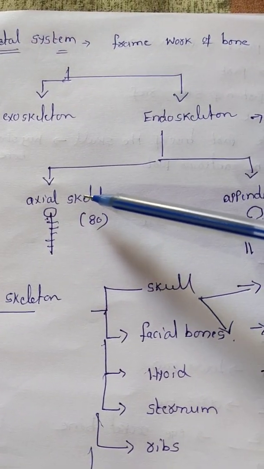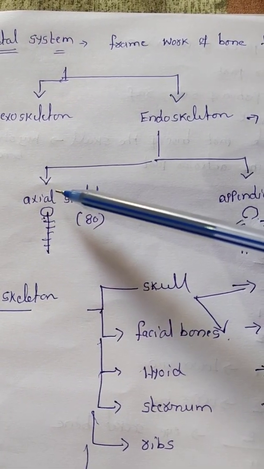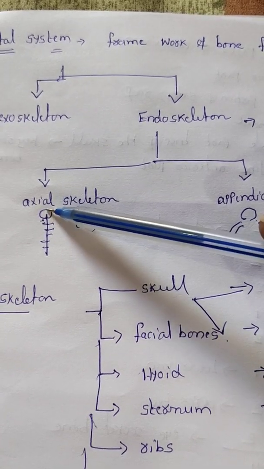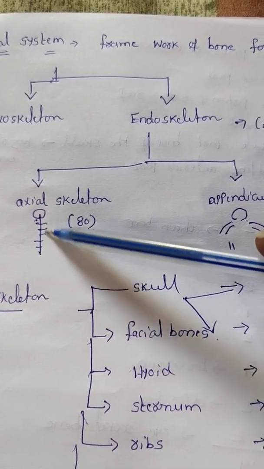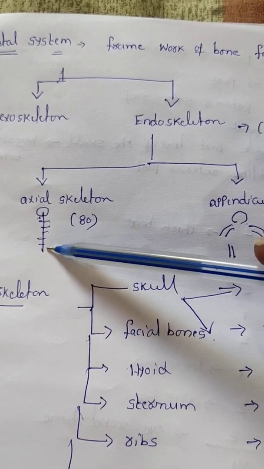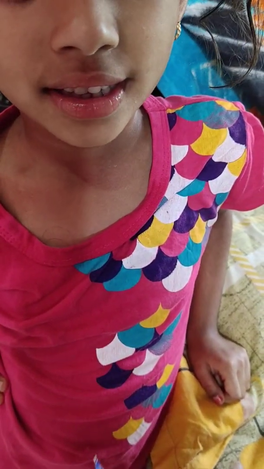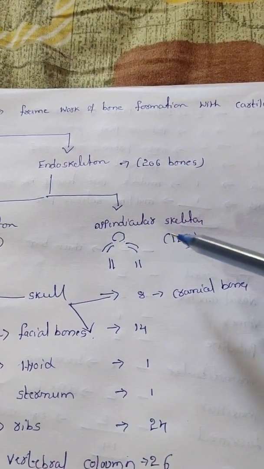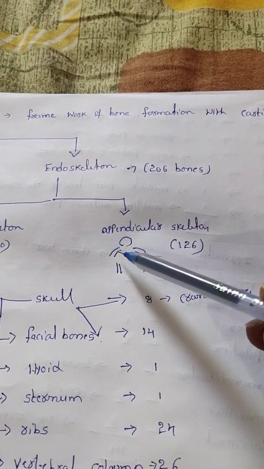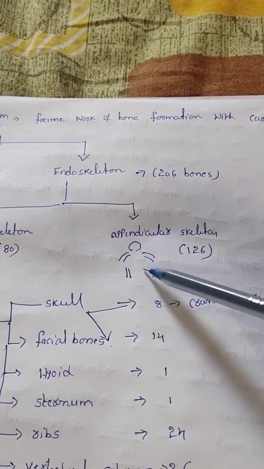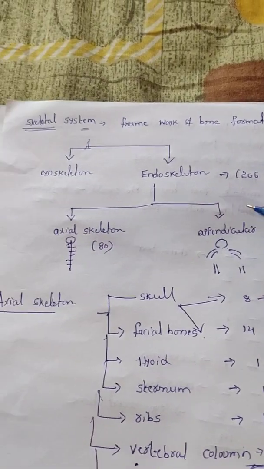Axial skeleton means the bones present in the middle of the body. This framework formation is known as the axial skeleton. And the appendicular skeleton, on the sides, indicates the hands and legs formation.